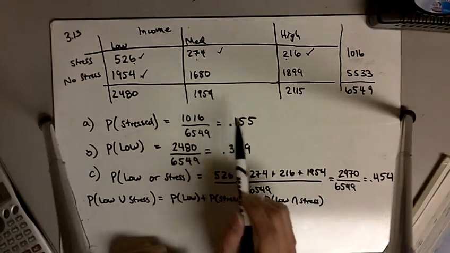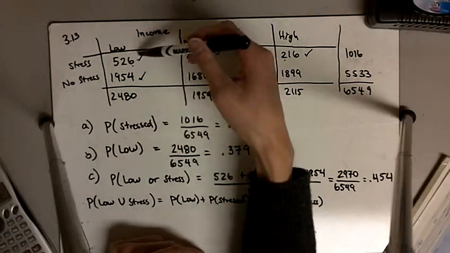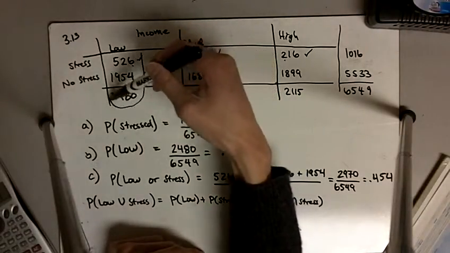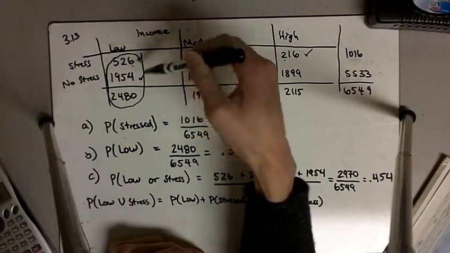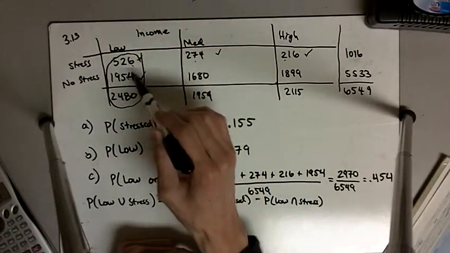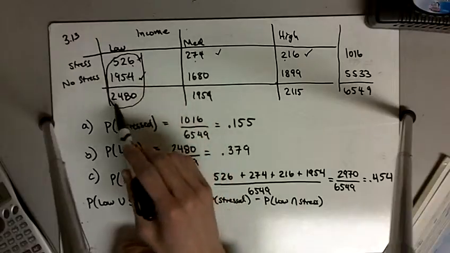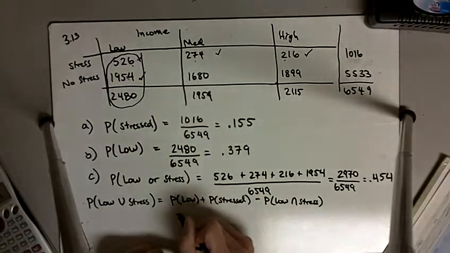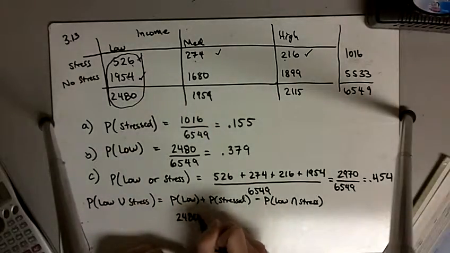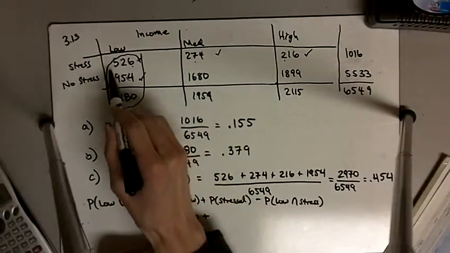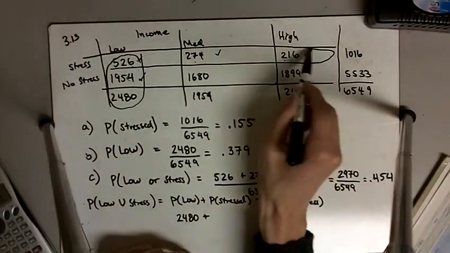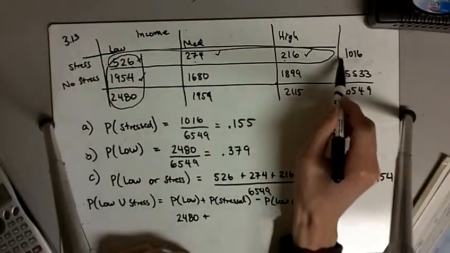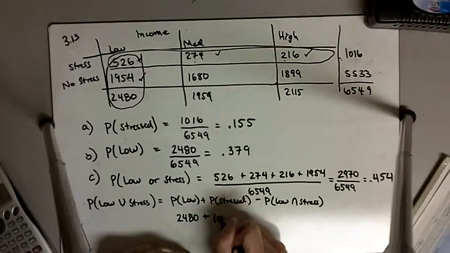So in this case, what we're doing is we're adding up everybody who has low income, which is this column here, so it includes these two numbers for a total of 2480, plus this entire row here, which totals out to 1016.